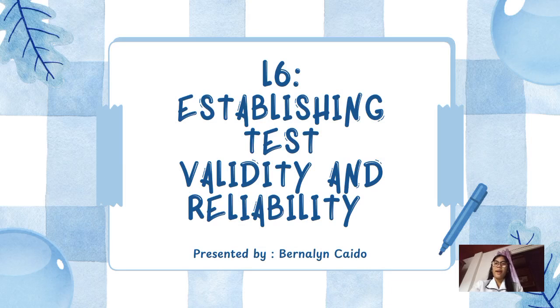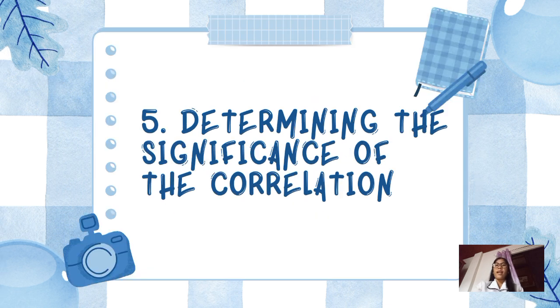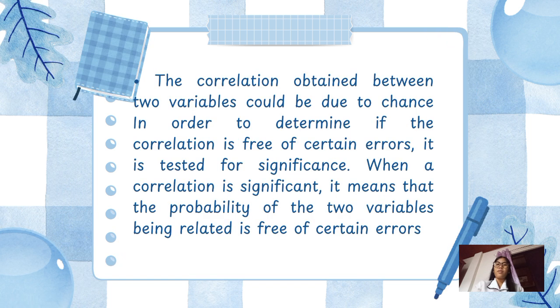Good morning, everyone. So, this is the continuation of what Mark Angelo has discussed. So, dito na tayo ngayon sa number 5, which is determining the significance of the correlation. In this part, it's all about checking the relationship or connection between two variables, if they are connected with each other or they measure the same thing, or if it just happened by pure accident.